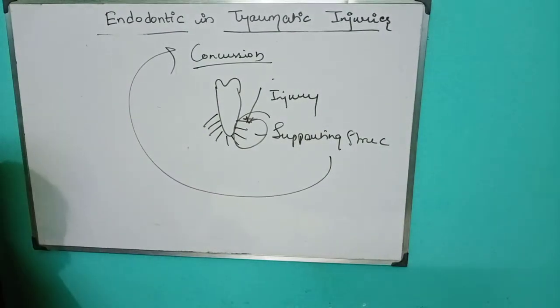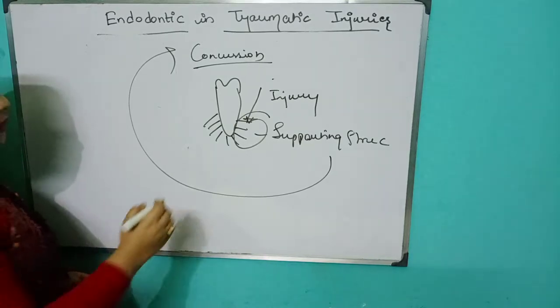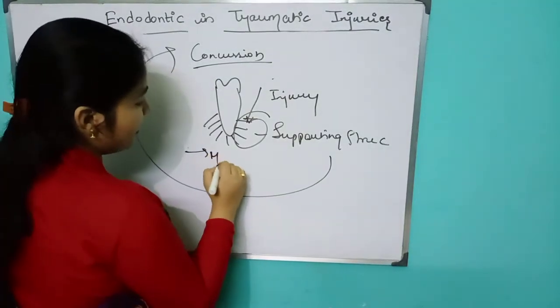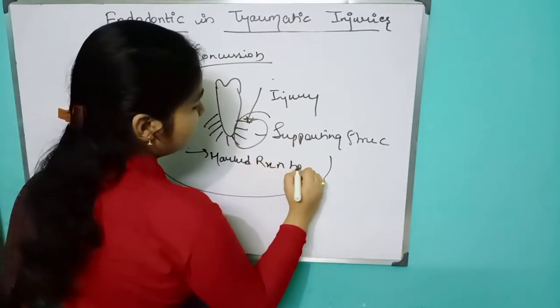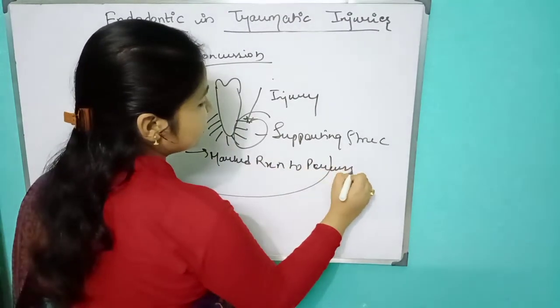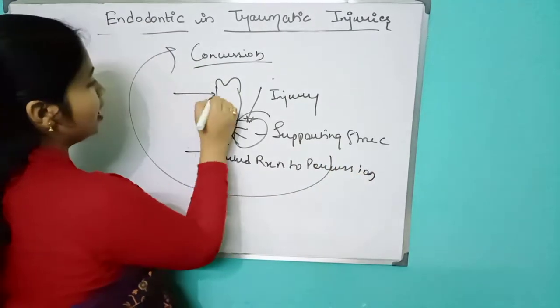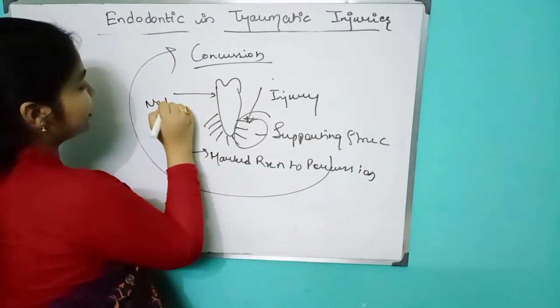But with a marked reaction to percussion. First part, second part, there is no displacement.